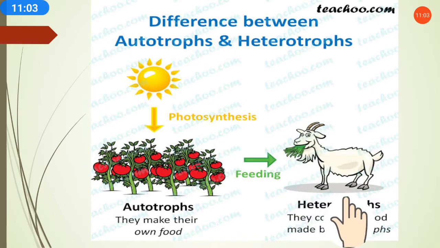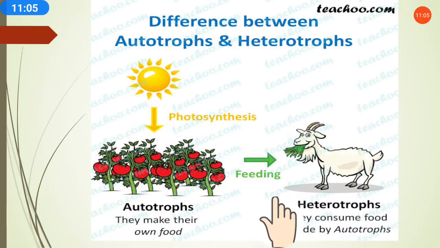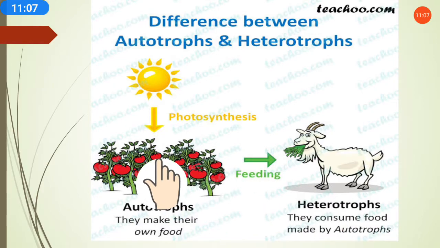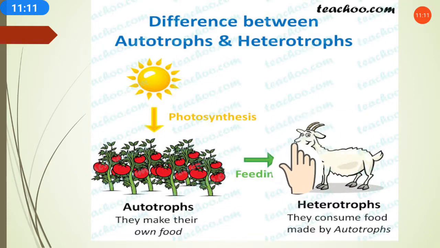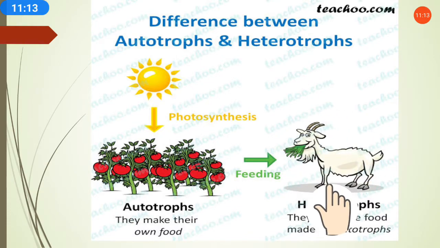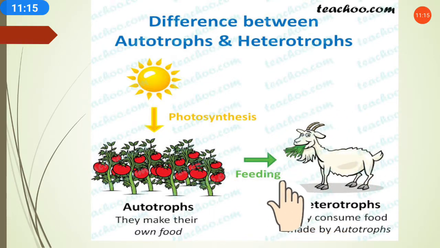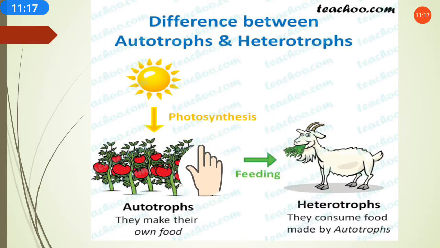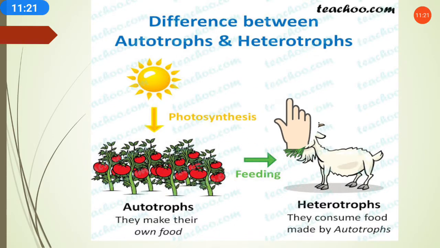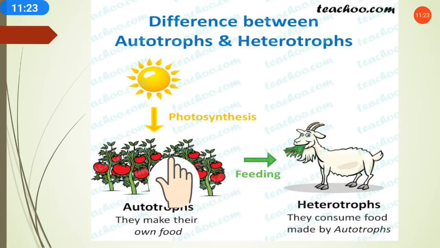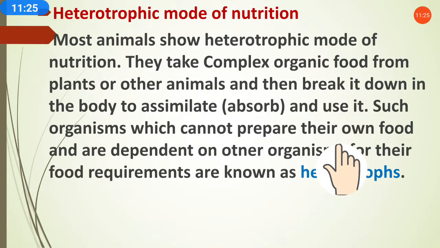So that's why heterotrophs consume food made by autotrophs. It means the food made by autotrophs, these animals consume. So these animals are heterotrophs. Hetero means they depend on others for their food. So this is the clear difference between autotrophs and heterotrophs.